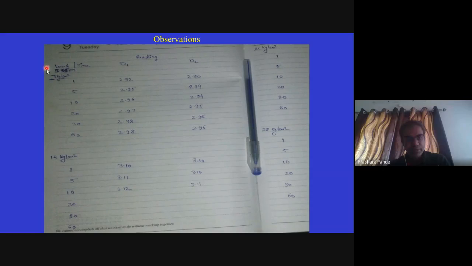Pressure increment here is 7 kg per centimeter square, then 14 kg per centimeter square. Likewise, 21 and 28 pressure gauge readings are given. And for each increment, 1, 5, 10, 20, 30, 60 will be the dial gauge measurement interval.